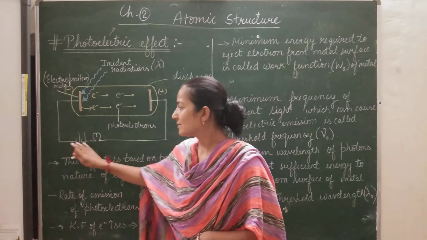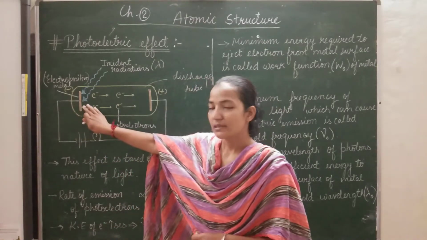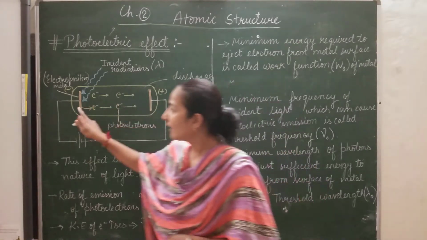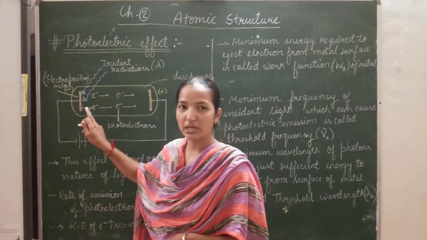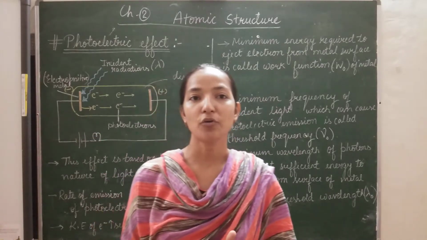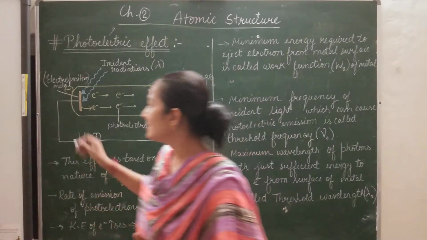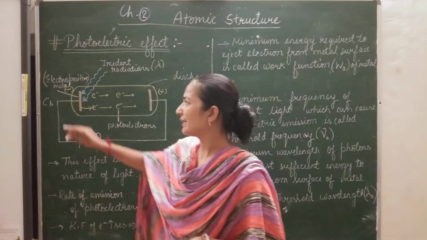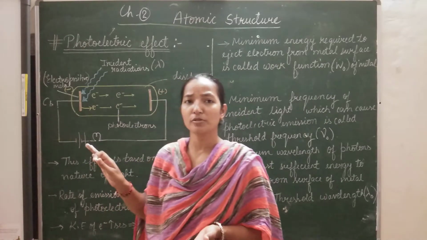In this case, one of the electrodes is considered the cathode and the second one is the anode. The electrode taken as the cathode was made up of a metal that is highly electropositive, like cesium, potassium, rubidium. We are taking highly electropositive elements.